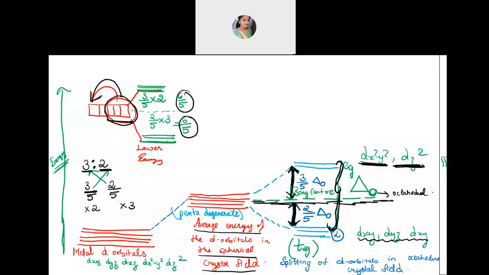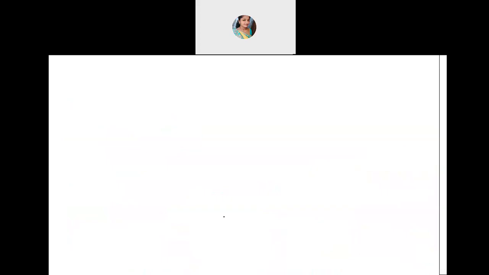Then we'll go for the next one. I thought let me explain about the tetrahedral also, because now you got to know what exactly happens. So let us go for the tetrahedral as well.